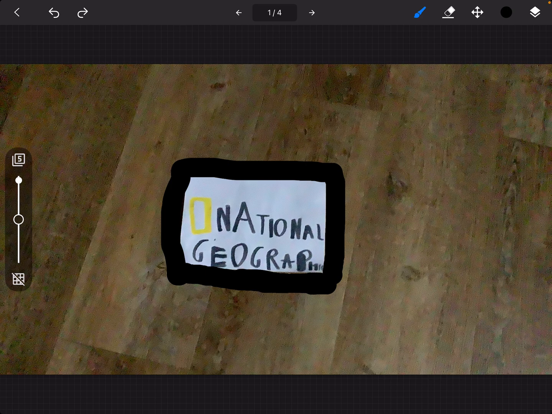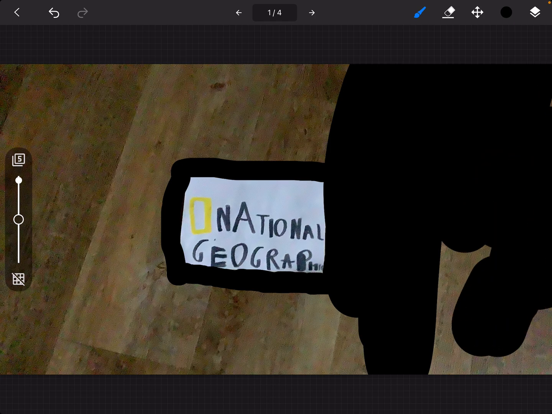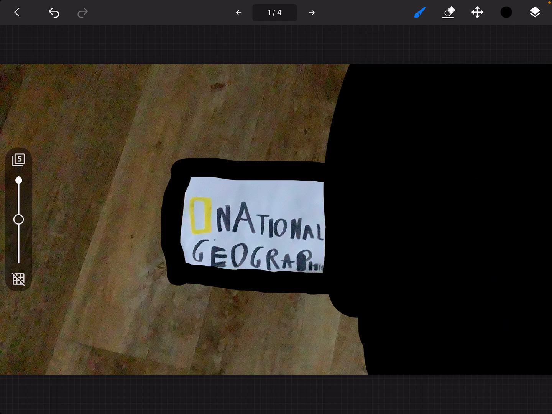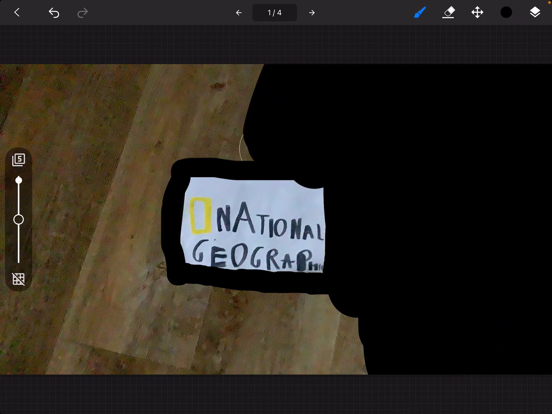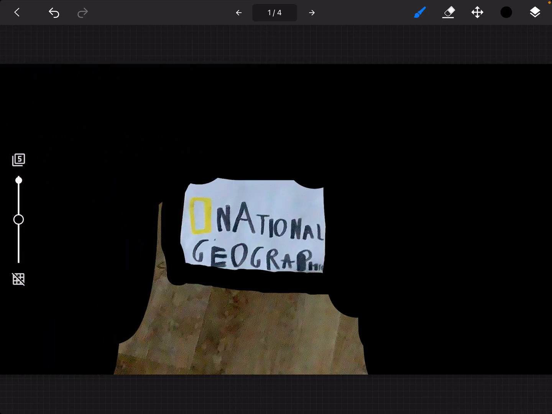Draw it all in. And now, when you're done with the corners, put the brush size all the way, it will help. And now it's so much faster. Draw it all in. Let me do it fast for you guys here. Take your time. To delete it, click the icon next to the marker where you draw it.